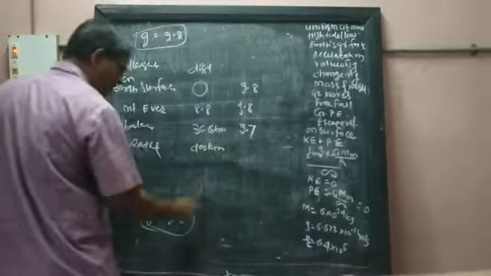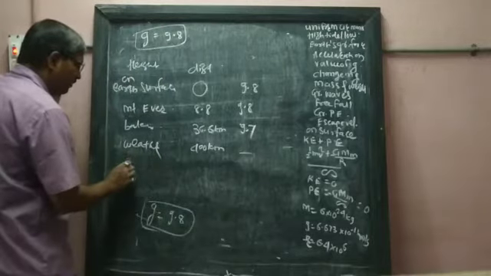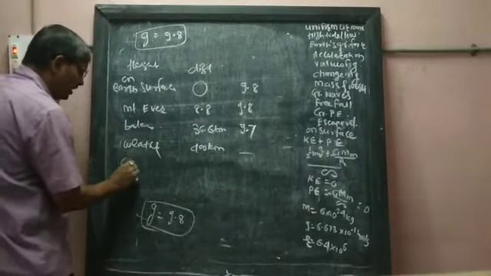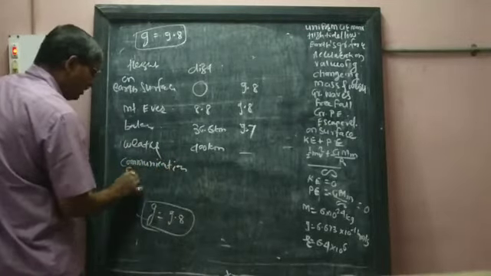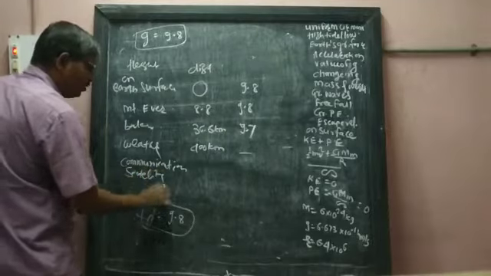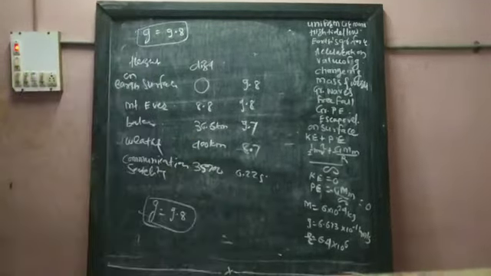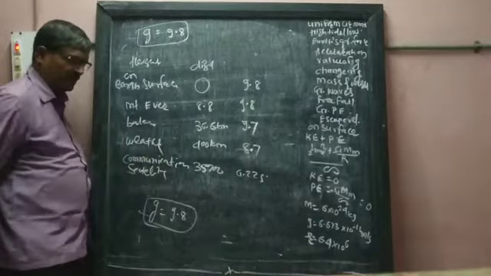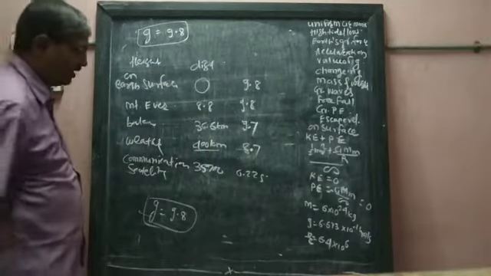At this place the value of G is different. I was telling you that weather satellites take rounds at a distance of 400 km.